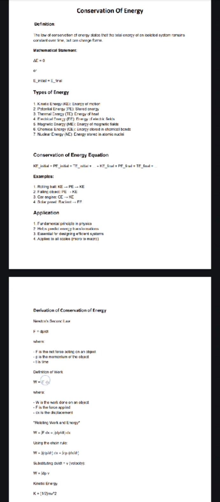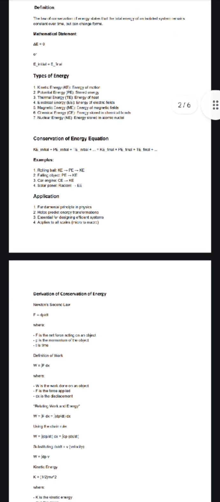And when we take a bulb and when it is lighting, there is energy in the form of heat, and that energy is known as thermal energy. Like that, there is also energy in electrical fields, and that energy is known as electrical energy. And we can take the case of a refrigerator.